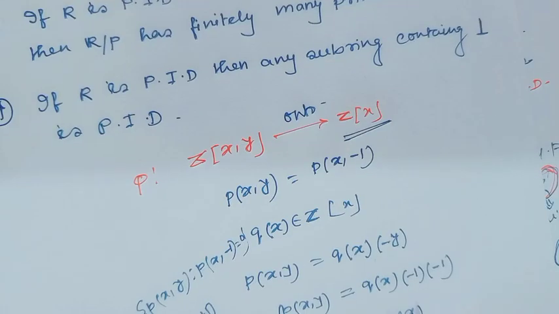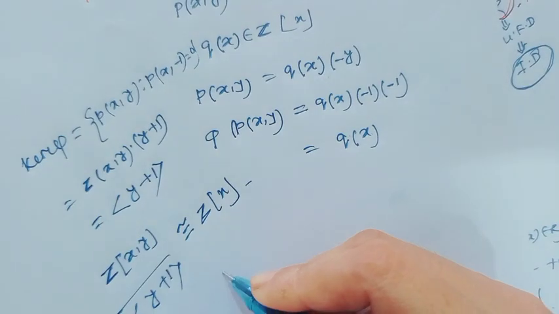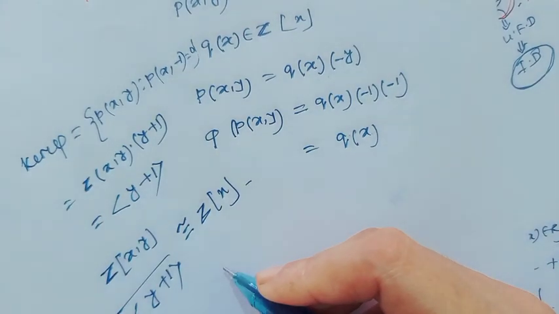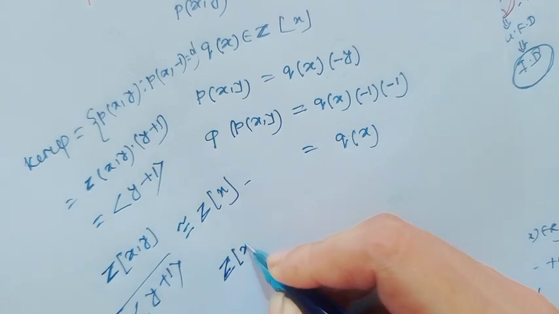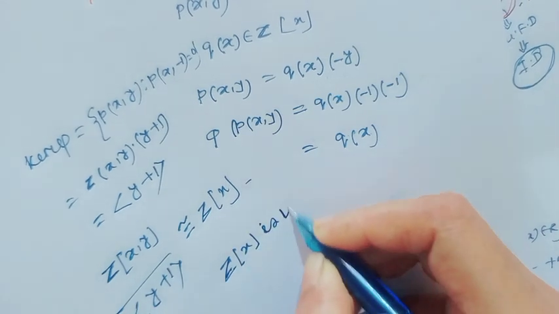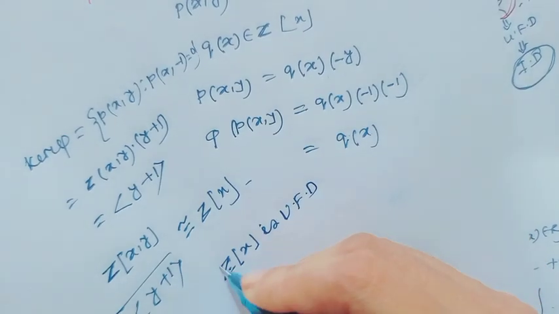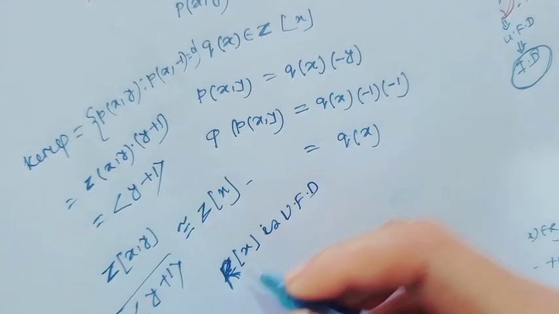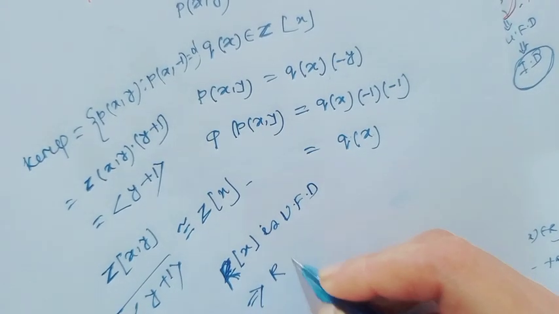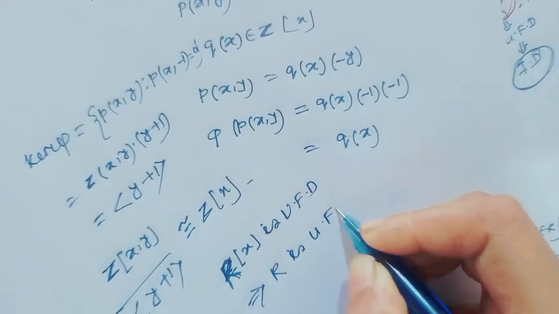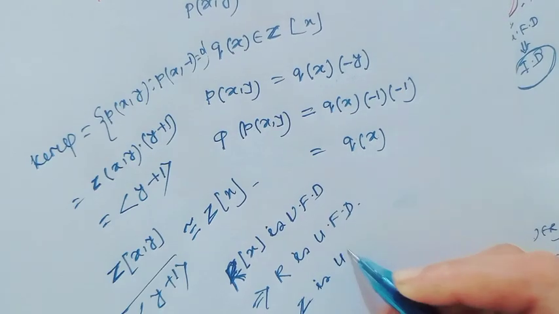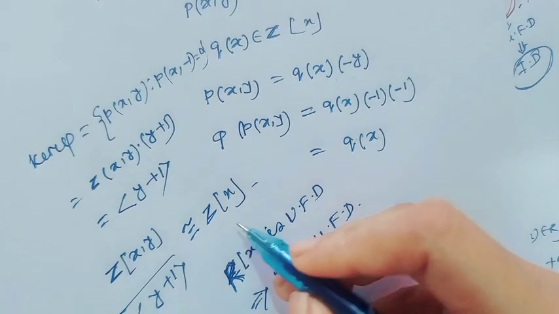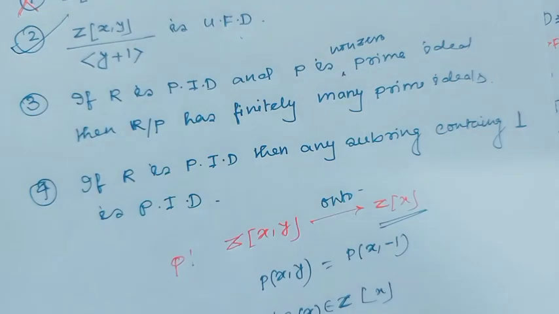We all know that if R[x] is a U.F.D, then R is a U.F.D. We all know Z is a U.F.D, so Z[x] is obviously a U.F.D. So option 2 is a right option.